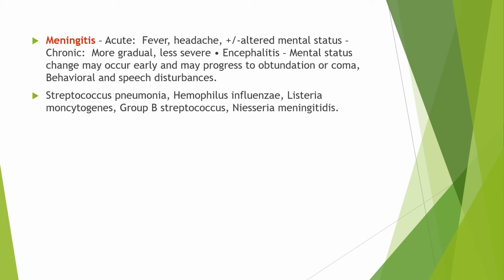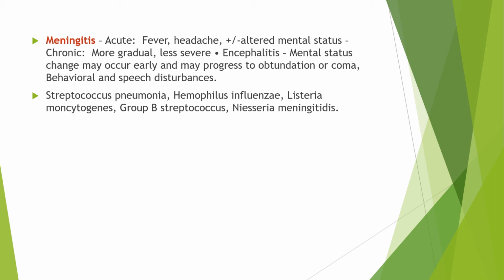The most likely organisms causing meningitis are Streptococcus pneumoniae, H. influenzae, Listeria monocytogenes, group B Streptococci, Neisseria meningitidis, and gram-negative anaerobes. In the adult population we have to consider Streptococcus pneumoniae and Neisseria meningitidis, and in the elderly population we have to consider three important organisms: Streptococcus pneumoniae, Neisseria meningitidis, and Listeria monocytogenes.